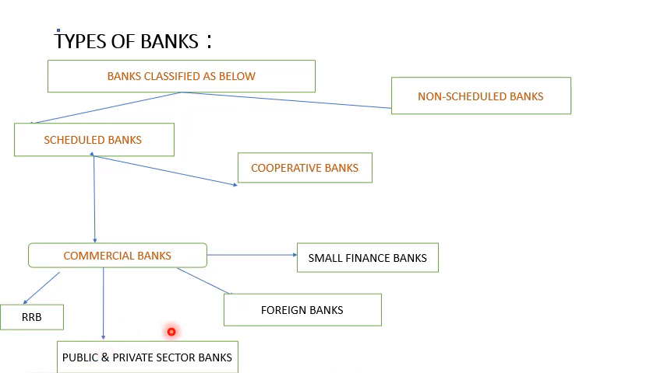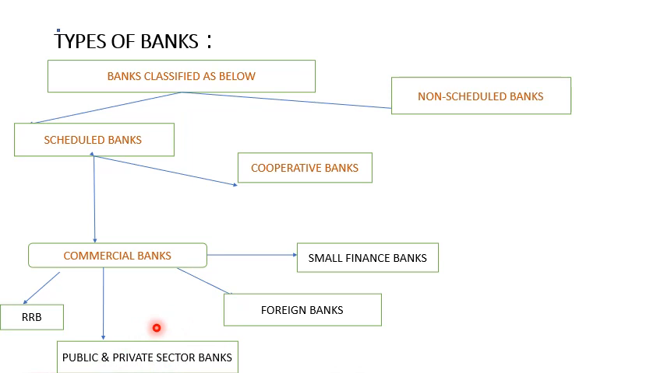As per this current financial year, we have a total of 12 public sector banks, and the oldest, that is the first public sector bank established in India, is Allahabad Bank. And then we have private sector banks. So what do you mean by private sector bank?